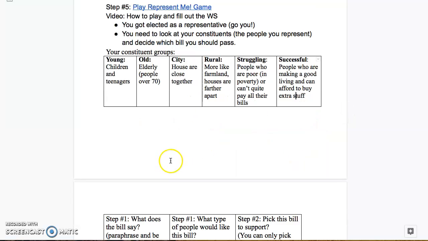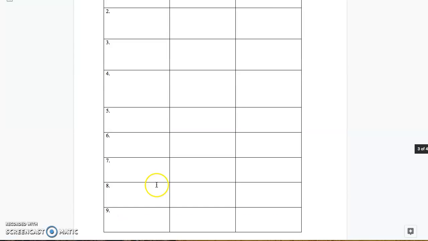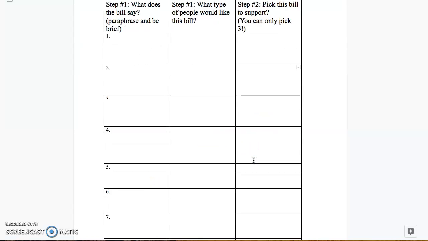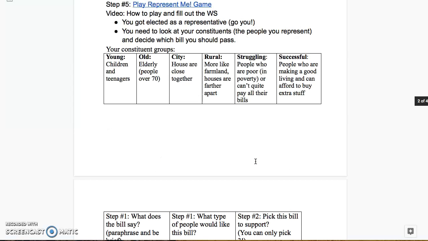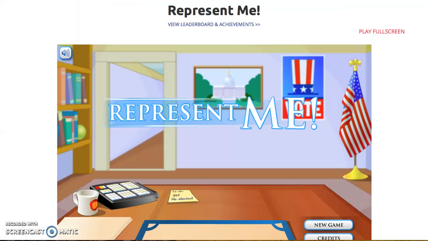All right. So you're going to get different bills, and I'll show you how this works in a second, but you need to just paraphrase or be brief about what the bill says. Who does that bill represent? And then you go through all the bills. I think there's 12, but then at the second step, it's going to ask you to only pick 3 to move on to the next level, and I'll explain that too. So, okay, let's go back here.